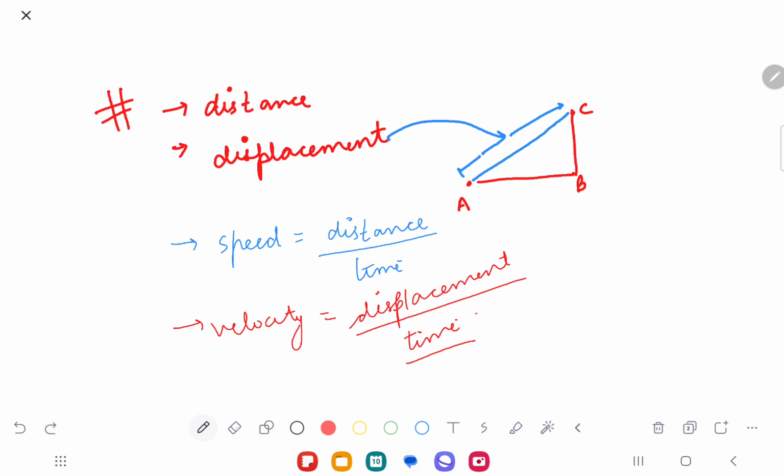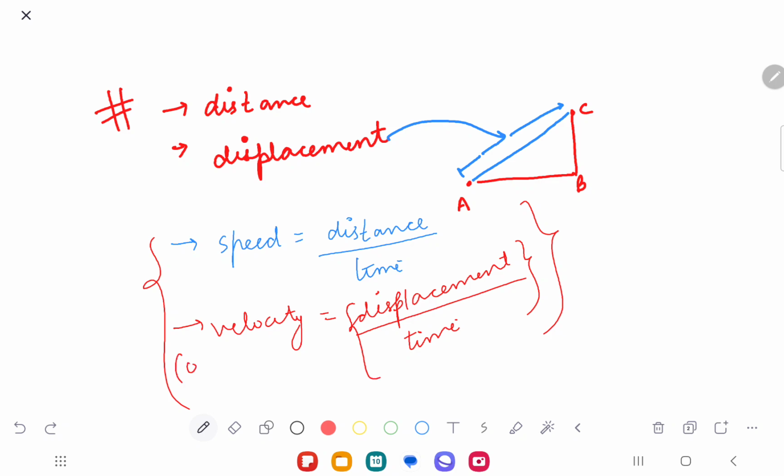So that is one concept. I think this was the last formula I discussed with you, if I'm not wrong. Did I discuss the formulas? No. Okay. So right now, the formulas are important. Speed is equal to distance over time, and velocity is equal to displacement over time.